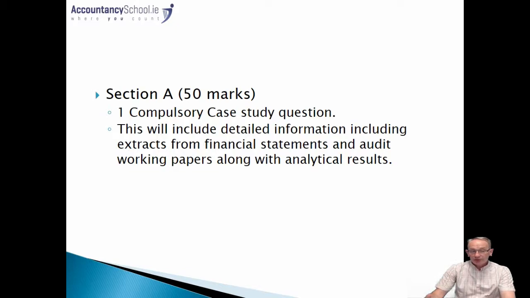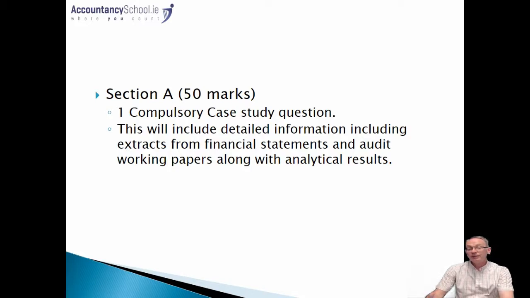The advanced audit paper itself is broken into two sections, Section A and Section B. Like the other option papers, the change has now been brought about from September 18 onwards, whereby there will be no choice of question on the paper. Each question on the paper will be compulsory. There are 3 questions. The first question is the full question of Section A. So Section A has but one question and it's compulsory. It's half the paper, it's made up of 50 marks.